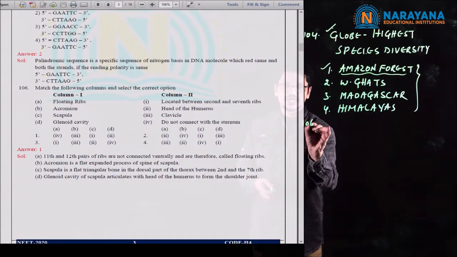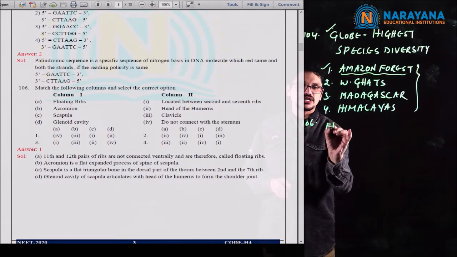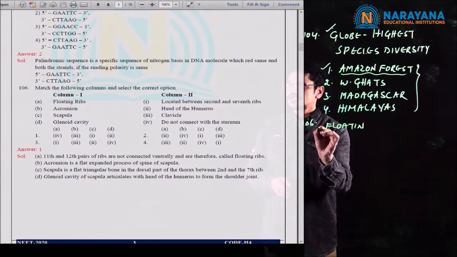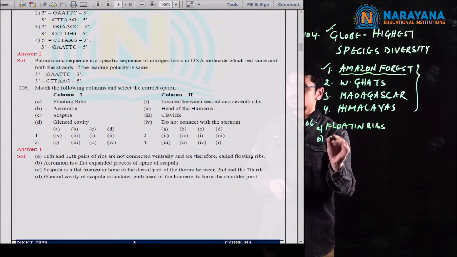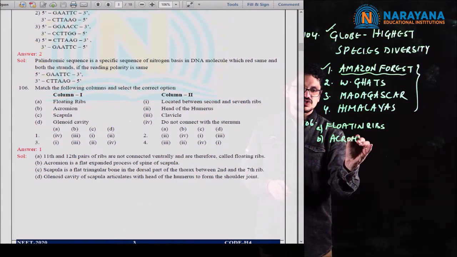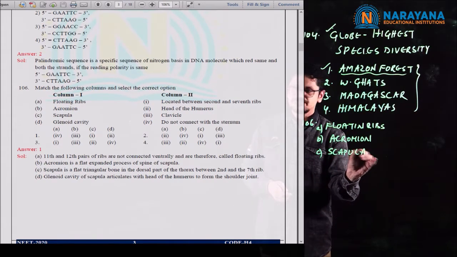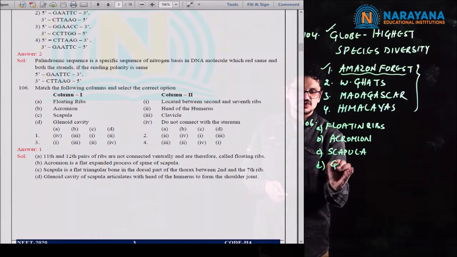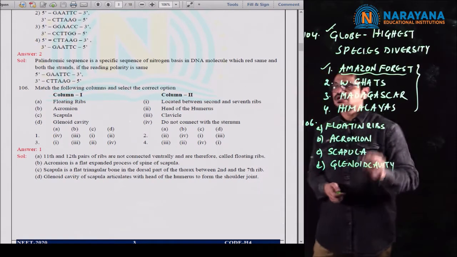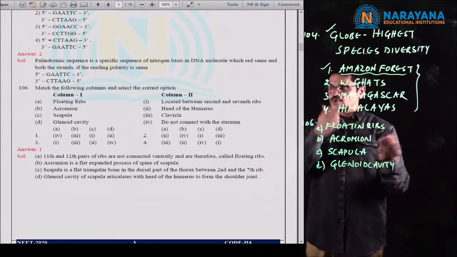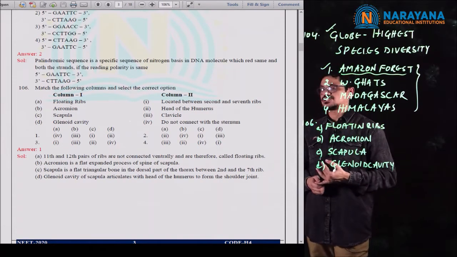106. If we observe question 106, it's a matching type of question. In column 1, they mentioned A, floating ribs, B, Acromion process, C, scapula, and D, glenoid cavity. And in column 2, they gave the locations and characters which are related to column 1.